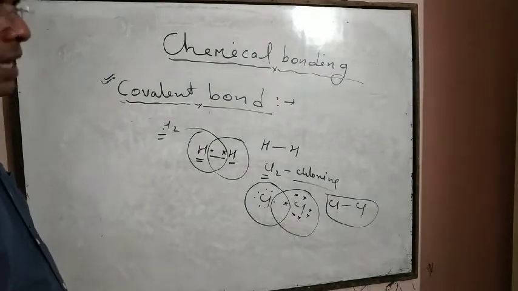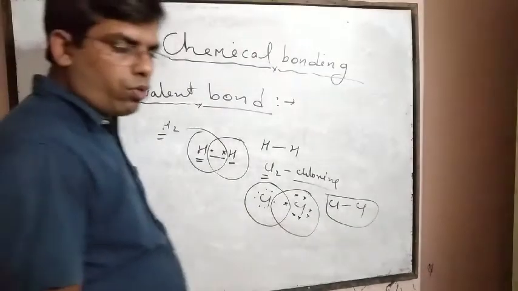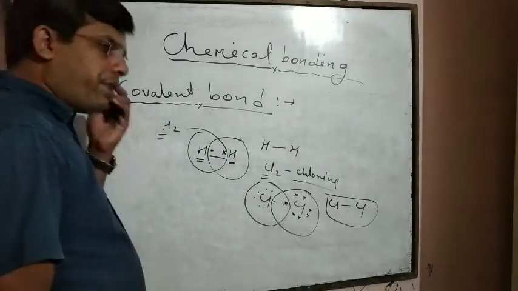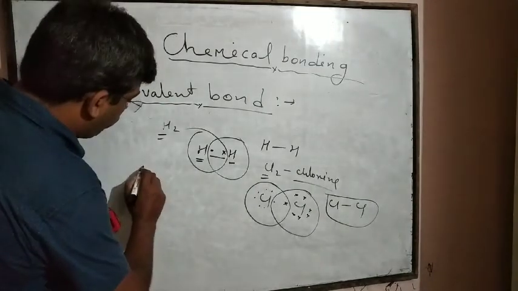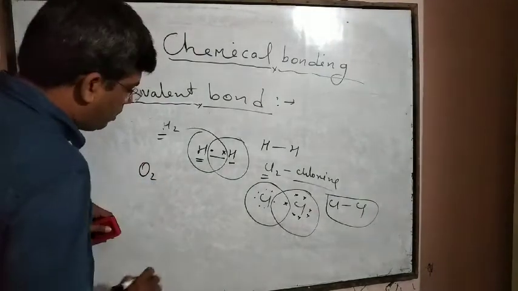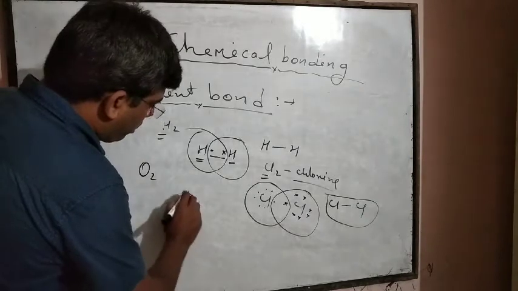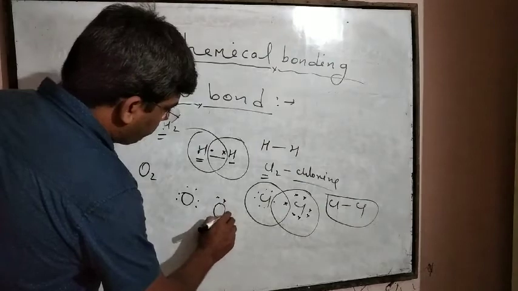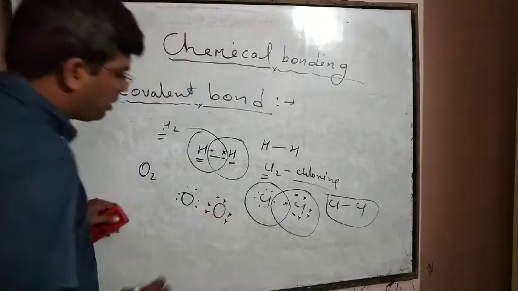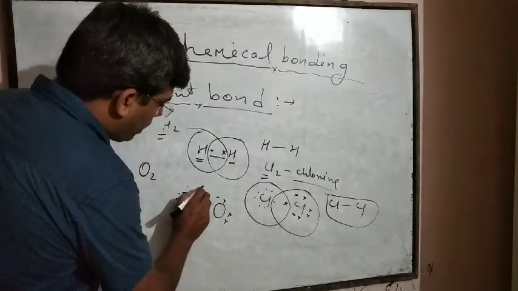Now if we take the O2 oxygen molecule, then what happens? In each oxygen atom 6 valence electrons are present, 2 electrons are shared by each atom, and in this way each atom completes its octet.